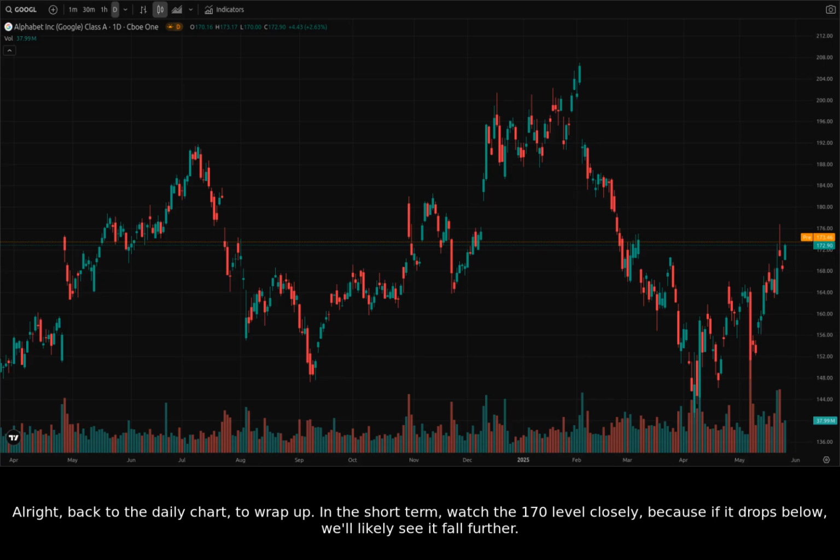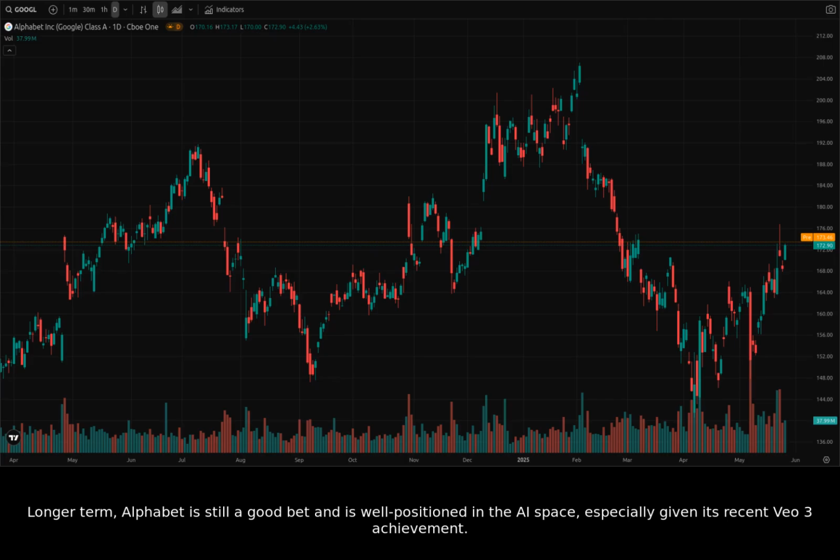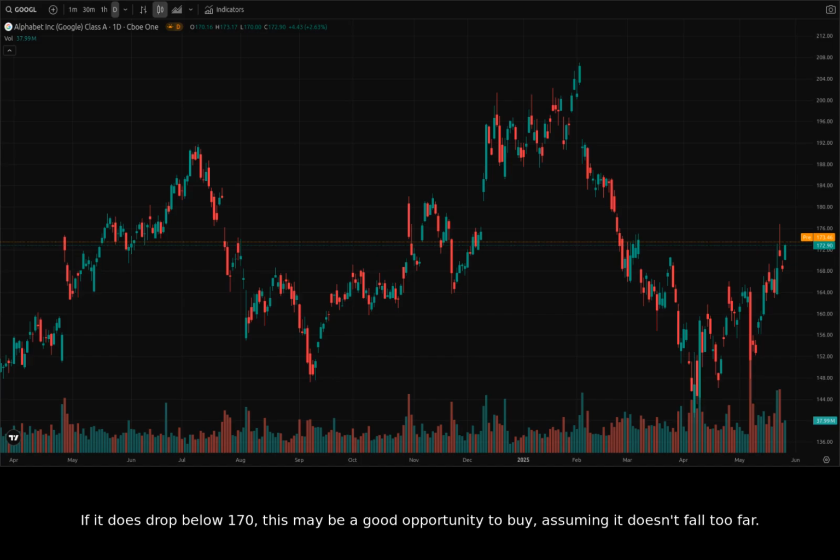Alright, back to the daily chart to wrap up. In the short term, watch the 170 level closely, because if it drops below, we'll likely see it fall further. Longer term, Alphabet is still a good bet and is well positioned in the AI space, especially given its recent VO3 achievement. If it does drop below 170, this may be a good opportunity to buy, assuming it doesn't fall too far.